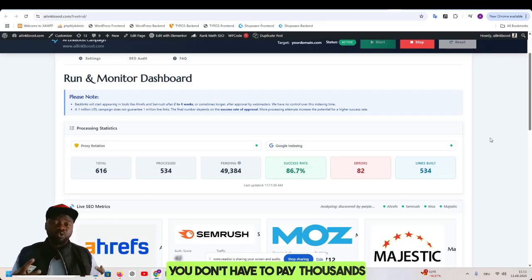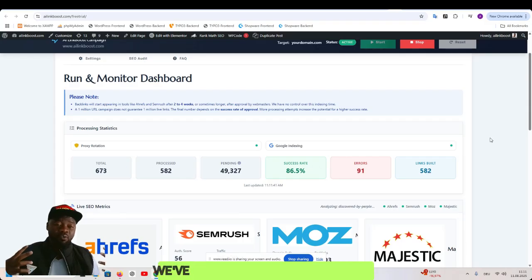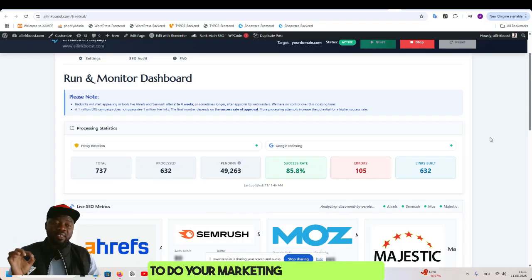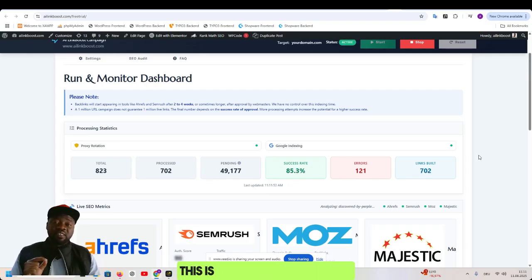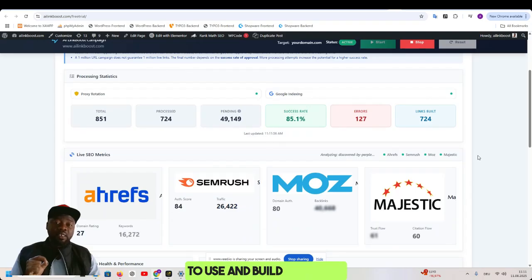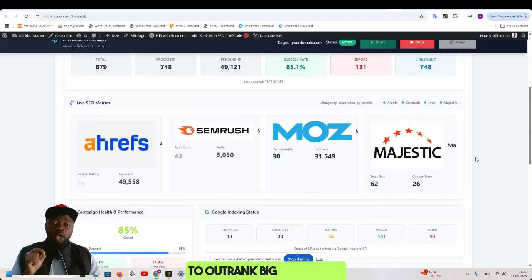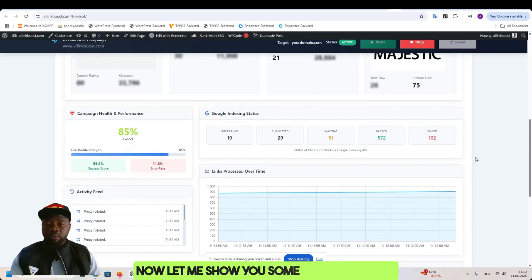You don't have to pay thousands of dollars to SEO agencies, to marketing agencies. We've made this very simple, and this is going to help you to do your marketing professionally. If you are an agency, if you are a freelancer, it doesn't matter. If you have a small business, this is the right tool for you to use and build authority to outrank big companies. Now let me show you some of the features.